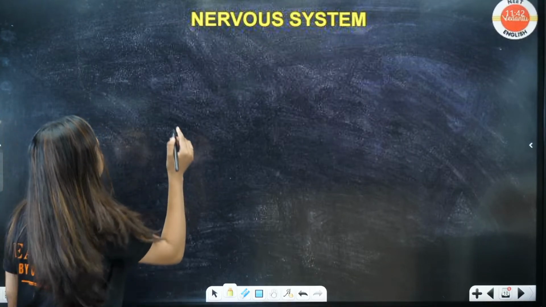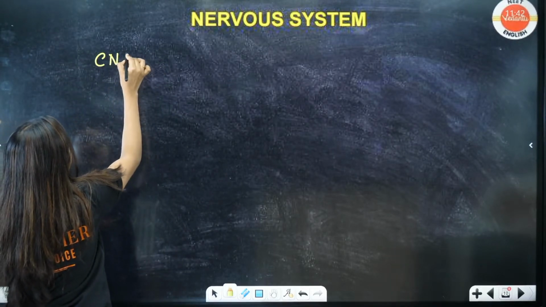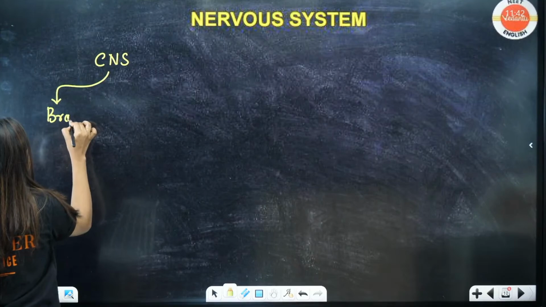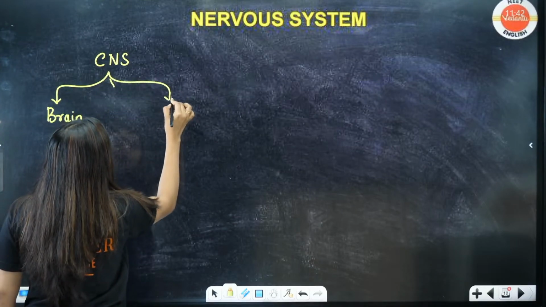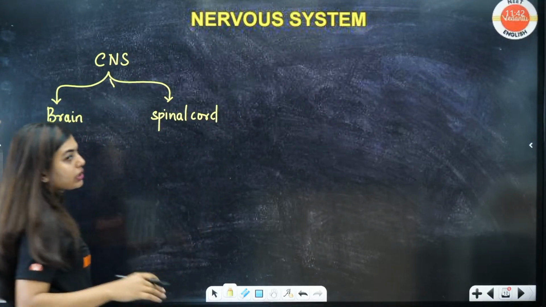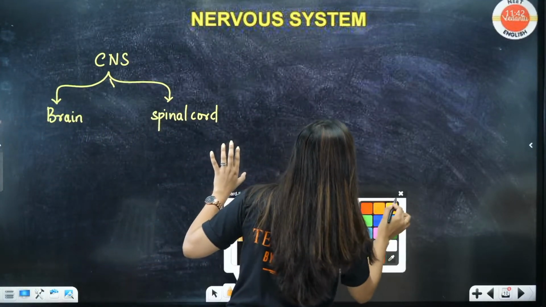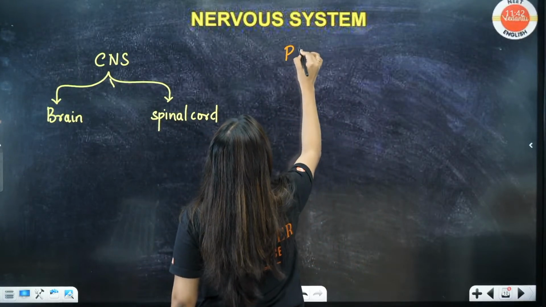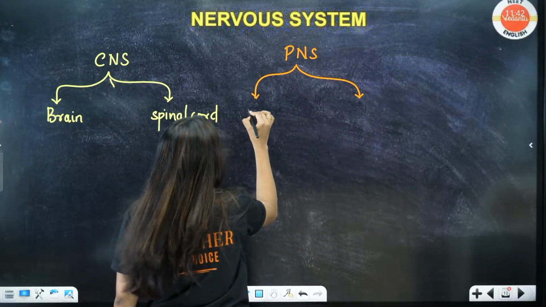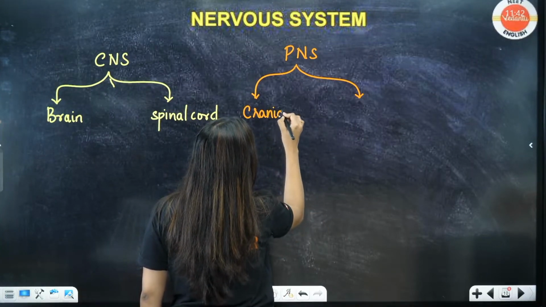Okay, very small thing. Here students, first thing is the central nervous system. So basically there are two nervous systems, CNS and PNS. Now in CNS we have two main portions called the brain and the spinal cord. Mainly they have spoken about the PNS, less about the brain, but you are going to study the brain anyways in this chapter, right? Same way we have PNS. PNS has two portions, first of all, especially the nerves. We have the cranial nerves, the ones that are going to the brain.